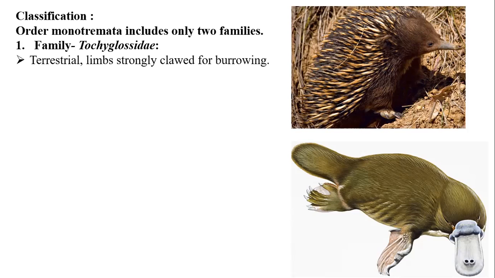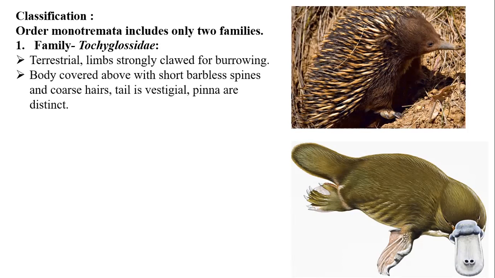They have limbs which are strongly clawed for burrowing. As you can see in this animal, these limbs have strong claws which are used for burrowing. Body is covered with short barbless spines and coarse hairs. Tail is vestigial and pinna are distinct. These are external pinna, clearly seen. Teeth are never present as they have a beak-like bill. Example is spiny anteater, this one, echidna.